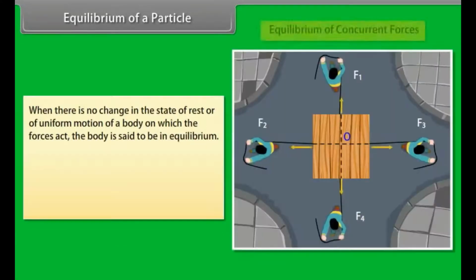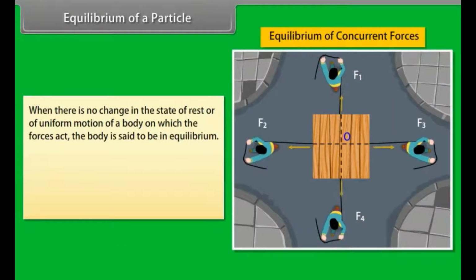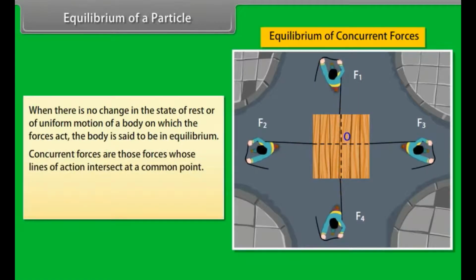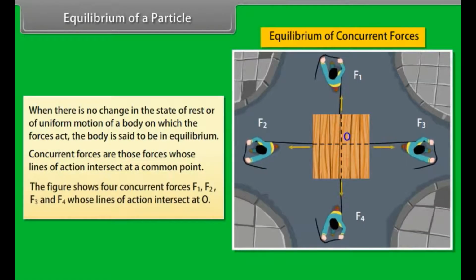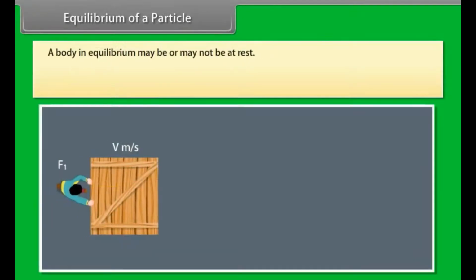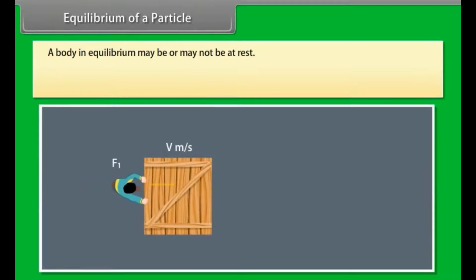Equilibrium of a particle. When there is no change in the state of rest or of uniform motion of a body on which the forces act, the body is said to be in equilibrium. Concurrent forces are those forces whose lines of action intersect at a common point. The figure shows four concurrent forces F1, F2, F3 and F4 whose lines of action intersect at O. A body in equilibrium may or may not be at rest.